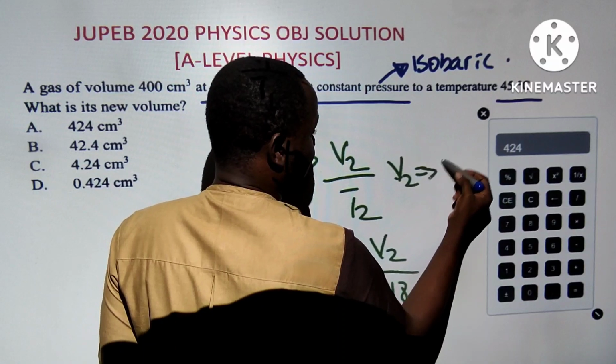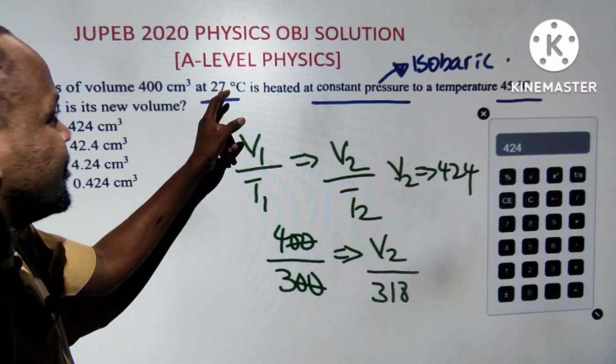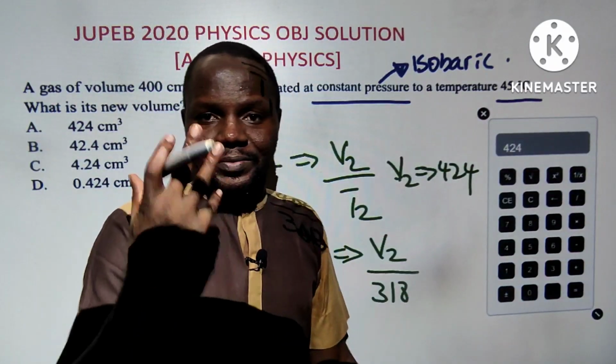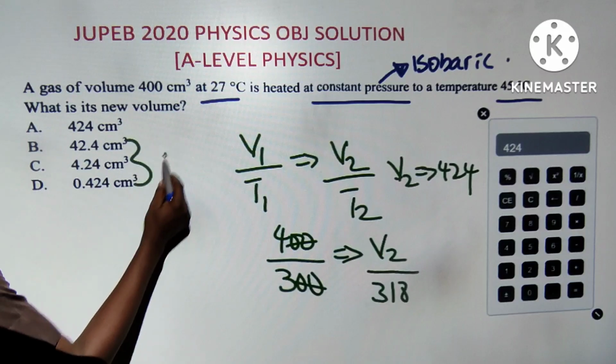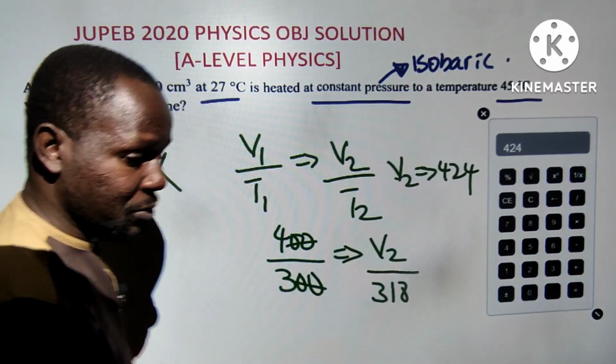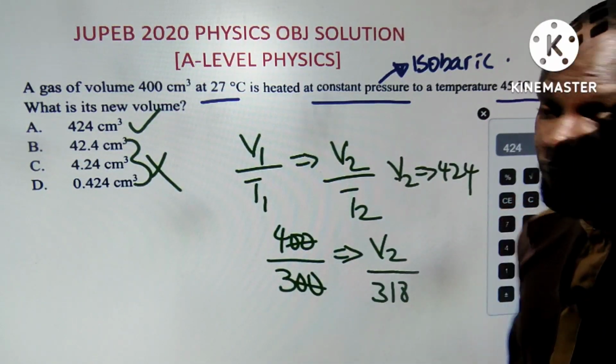I just want to do it for the sake of understanding. Normally, the temperature is increasing from 27 to 45, so the volume will also increase from the initial value. Out of all these options, only this one is increasing. Sometimes you don't need to solve. In the exam I don't solve, but because I'm here to explain things to you guys, that's why I'm solving.